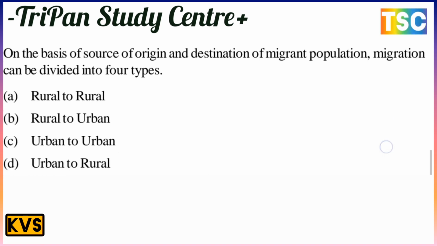The next topic is types of migration. On the basis of source of origin and destination of migrant population, migration can be divided into four types: rural to rural, rural to urban, urban to urban, and urban to rural. These are the four most important types of migration.